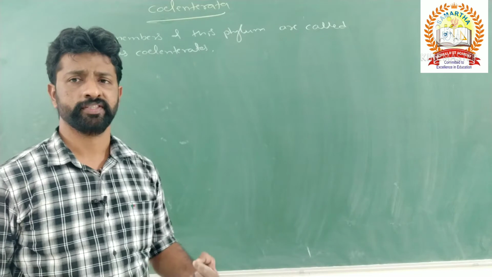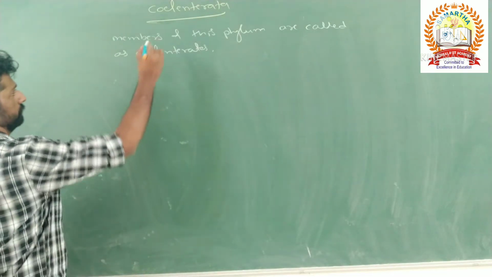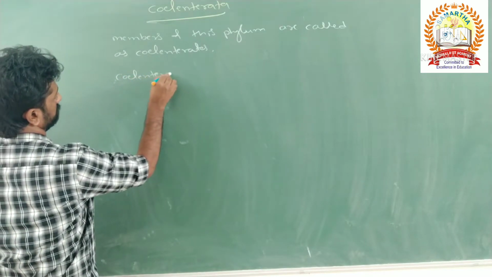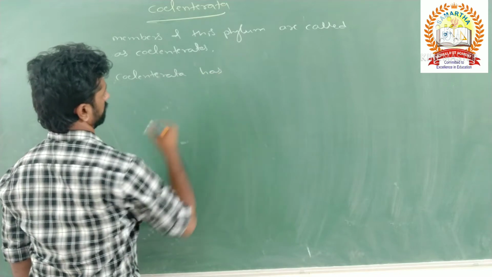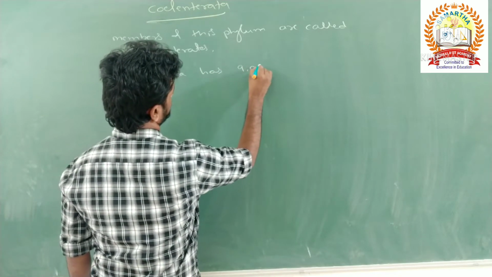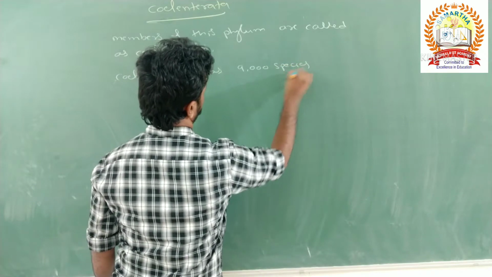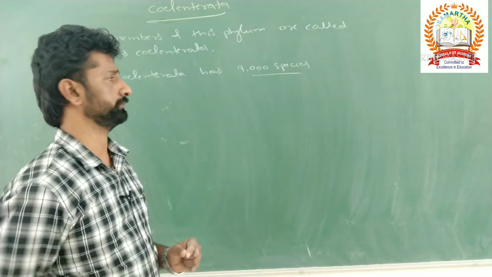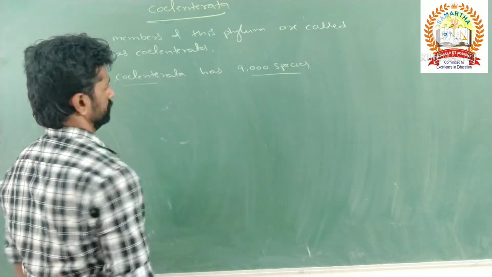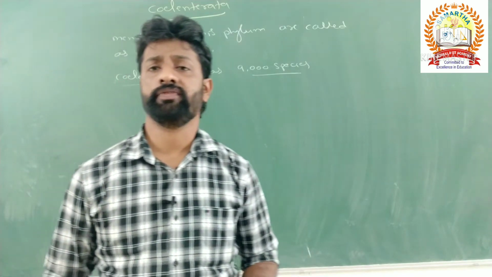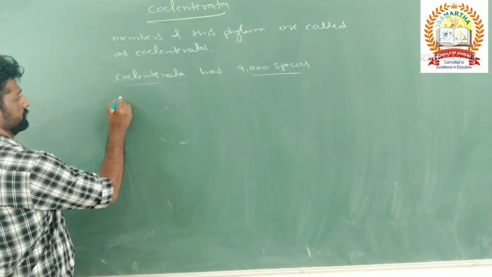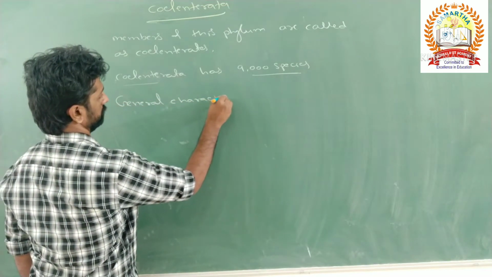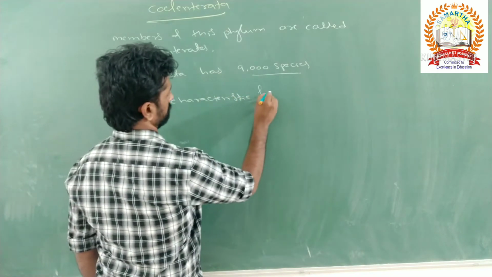So how many species of organisms are present in this phylum? Phylum Coelenterata has around 9,000 species of coelenterates. So let's discuss the general characteristic features of these coelenterates now.